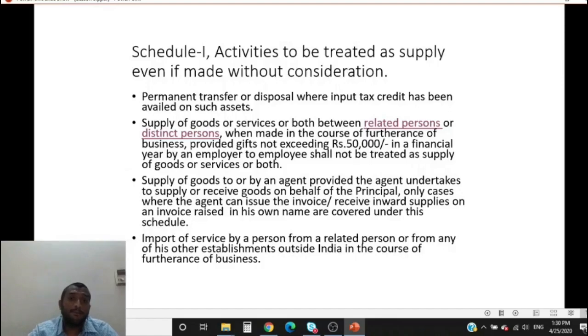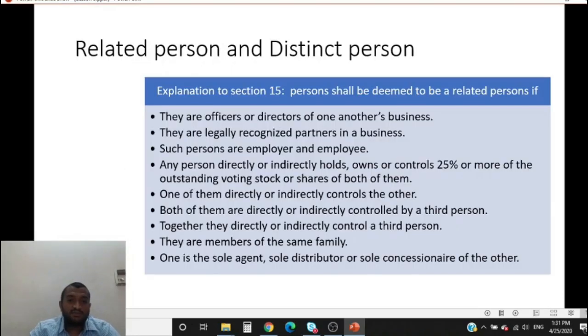So let us say I import from any of my branch outside India some software services. So in that case, even if there is no consideration, it is still treated as supply because it is in the course of furtherance of business. Even if there is no consideration, it would be covered under schedule 1. So this is what schedule 1 is.